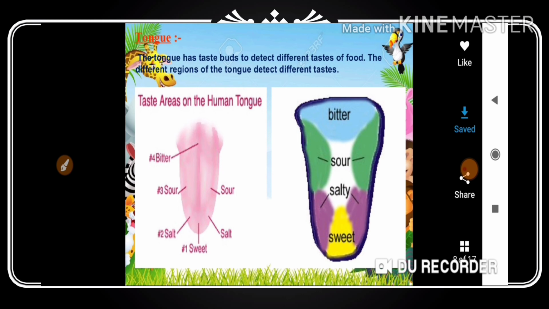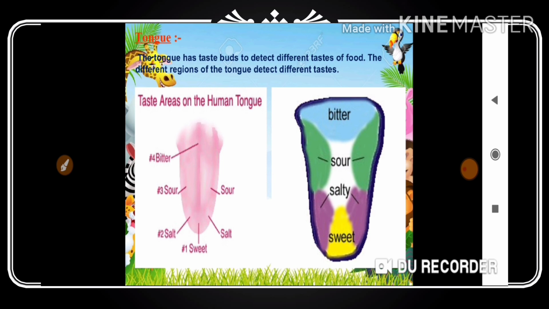Got my point? These buds are there on the tongue in their respective positions. Are you getting my point? So they are at fixed places, they have their fixed positions. That's why we observed that each part of the tongue does not detect all types of taste, and each type of taste is not detected all over the tongue. Got my point?